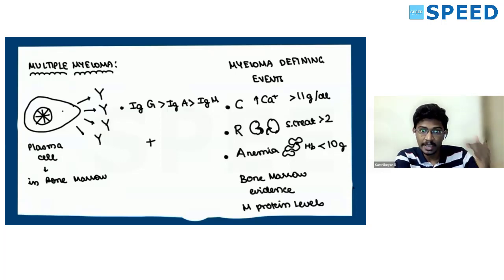Also M protein levels, which we have been studying from second year. That M band is seen in case of multiple myeloma. M protein quantification is needed. It will be more than 3 grams in multiple myeloma. So of the myeloma defining events, at least one should be there, with clonal bone marrow plasma cell evidence. Both should be there to define it as multiple myeloma.